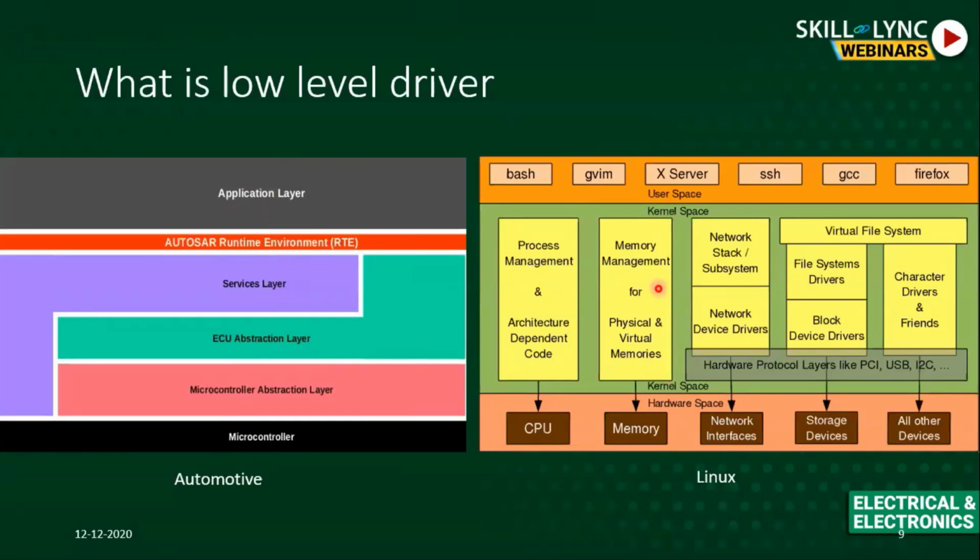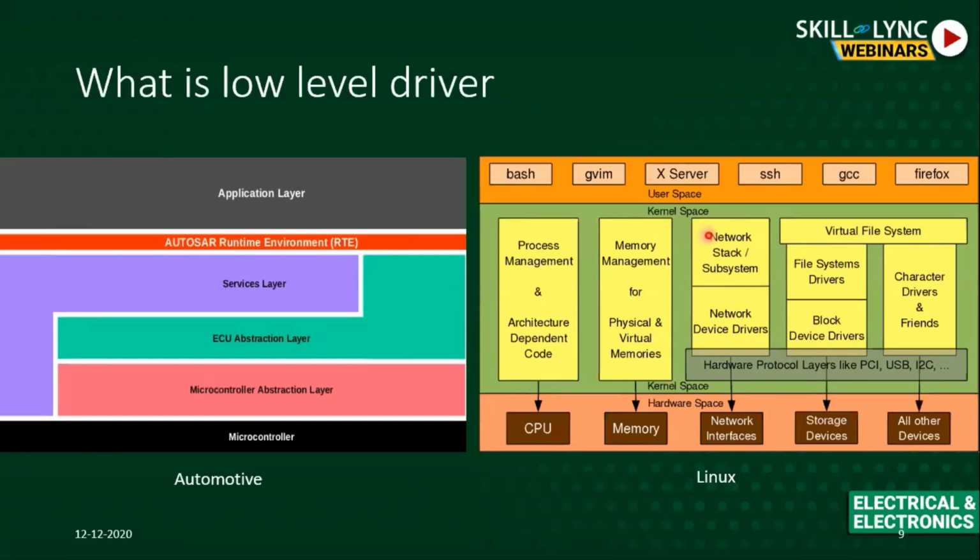Similarly, we have the Linux architecture. In Linux also you have something called user space and kernel space. Then you have your hardware. The user space is where your application runs. You have your Firefox, you have your GCC, whatever application you have will run in your user space. Then you have the kernel space, which is responsible for communicating with your hardware. If an application wants to communicate, it has to be via your kernel space.